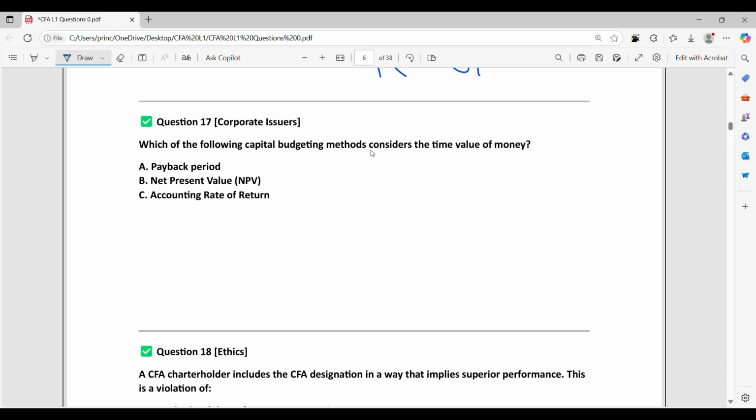Which of the following capital budgeting methods considers the time value of money? Many of you have heard what time value of money is. In simple terms, 1 rupee today is worth more than 1 rupee tomorrow. Simply take the example of an investment. If you are going to invest 100 rupees now, you are going to earn interest